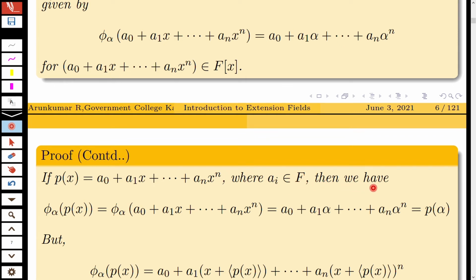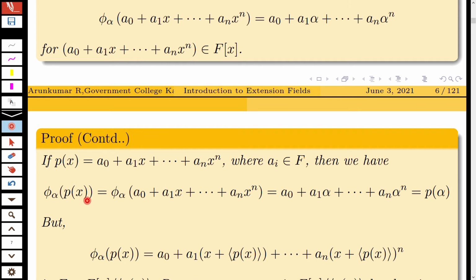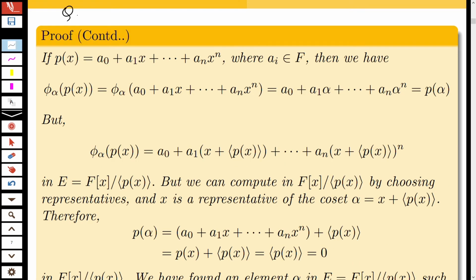Then phi alpha of p(x), by this definition, is phi alpha of a0 plus a1x plus etc. plus an x raised to n, because p(x) is this polynomial. That is equal to a0 plus a1 alpha plus etc. plus an alpha raised to n by the definition of evaluation homomorphism. And this is nothing but p(alpha). Therefore, phi alpha of p(x) is p(alpha).